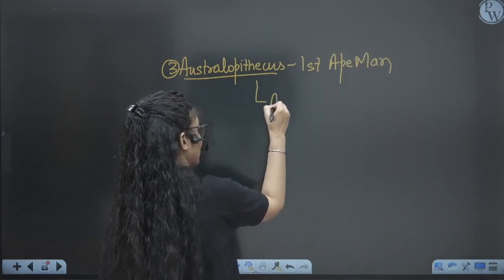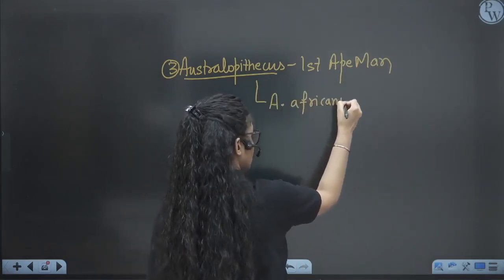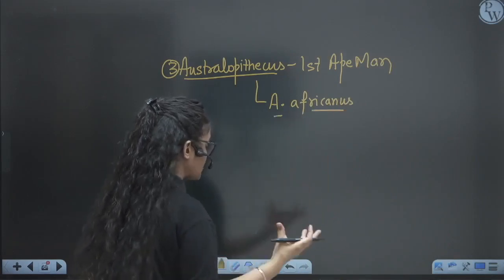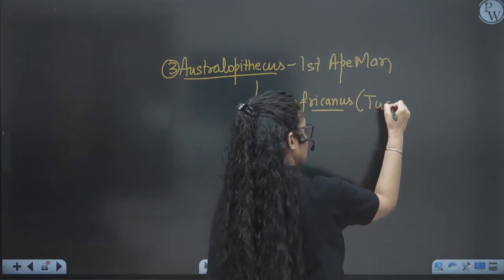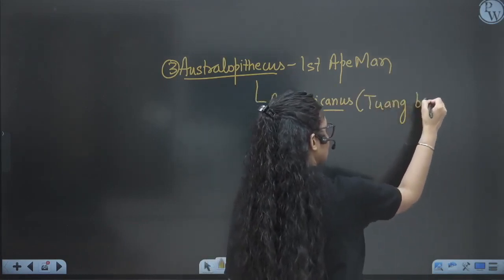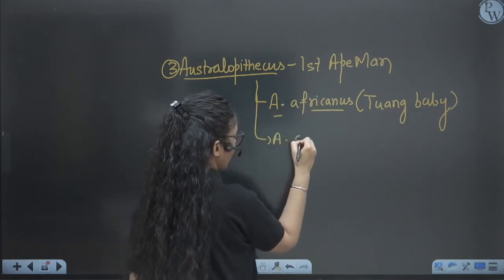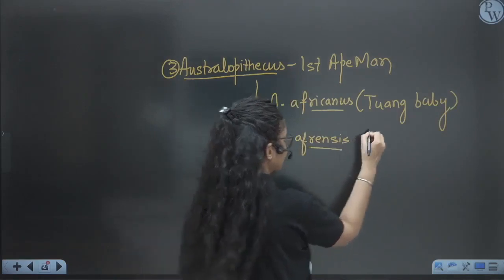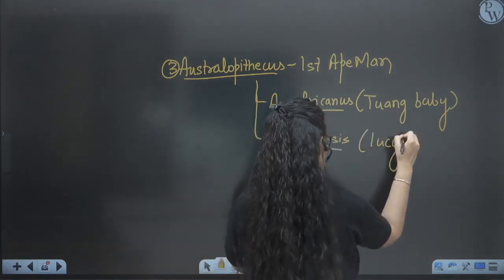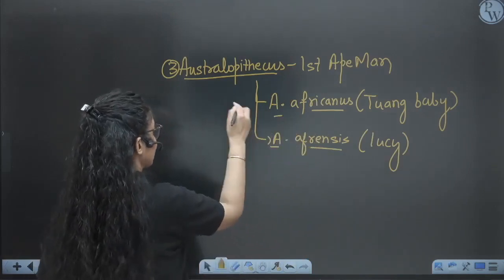So we have got fossils of Australopithecus africanus. This fossil was actually found from the Taung village. It was the fossil of a baby, so we called it Taung baby. And the second fossil is Australopithecus afarensis. It was the fossil of a lady, so we call that fossil Lucy. Lucy is the name of a lady, right? Because it was the lady fossil.